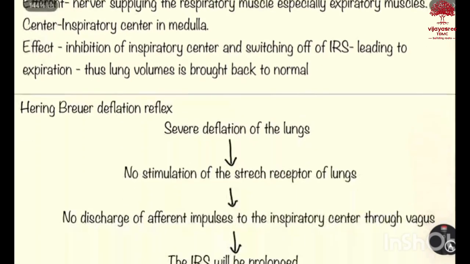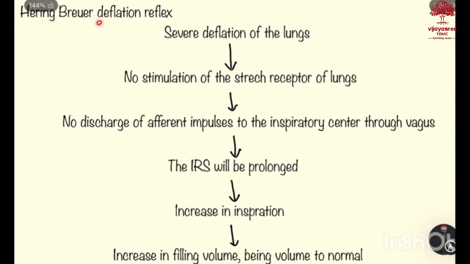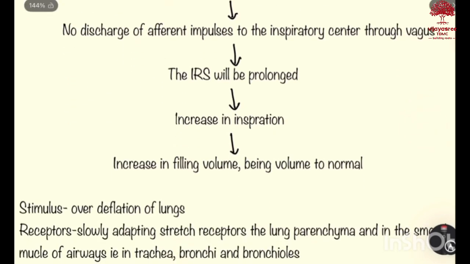Let's move on. Next is the Hering-Breuer deflation reflex. In this case, there occurs the severe deflation of the lungs. So, no stimulus of the stretch receptors of the lung. No discharge of afferent impulse to the inspiratory center through the vagus. The IRS will be prolonged in this case. As a result, increased inspiration occurs and increase in filling volume will bring back the volume to normal.